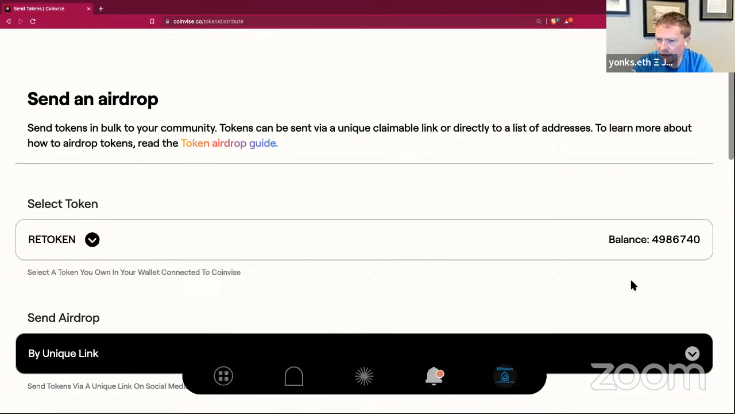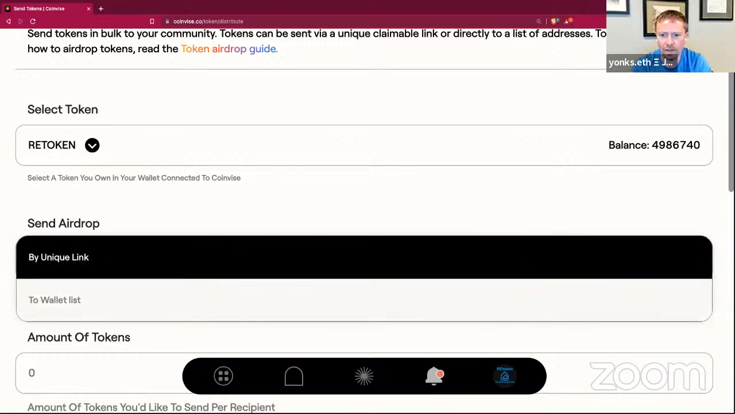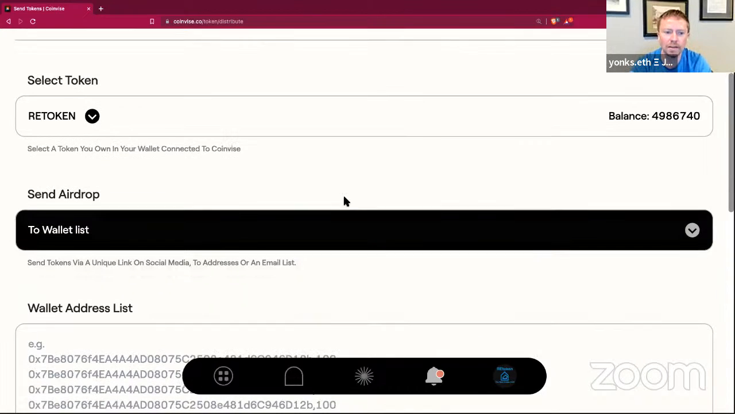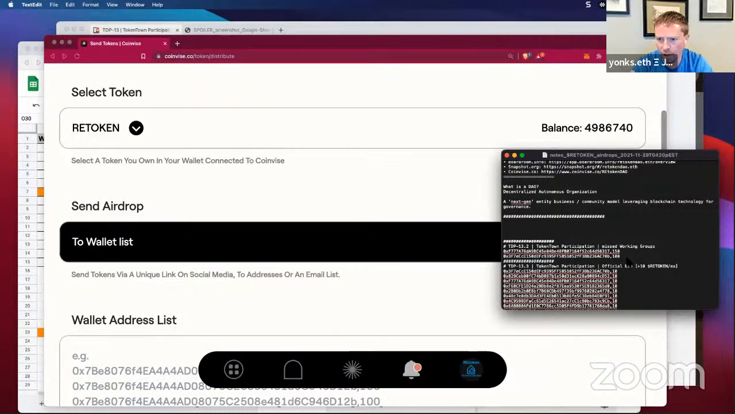And we've got half of the treasury of REtoken currently on this, and this is one of the things that we need to get some better workflow set up within REtoken for distributing the airdrops, and we're wanting to actually automate a lot of this stuff, and that's one of the things where we're looking for some tools to do that. So we're not going to send the airdrop by a unique link. We're going to do it to a wallet list, and that's where we've got on this notepad ready to go here.